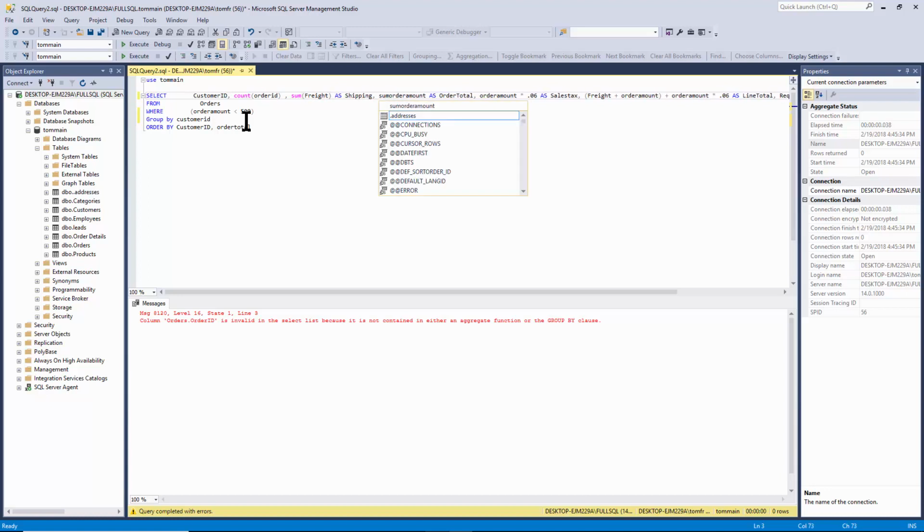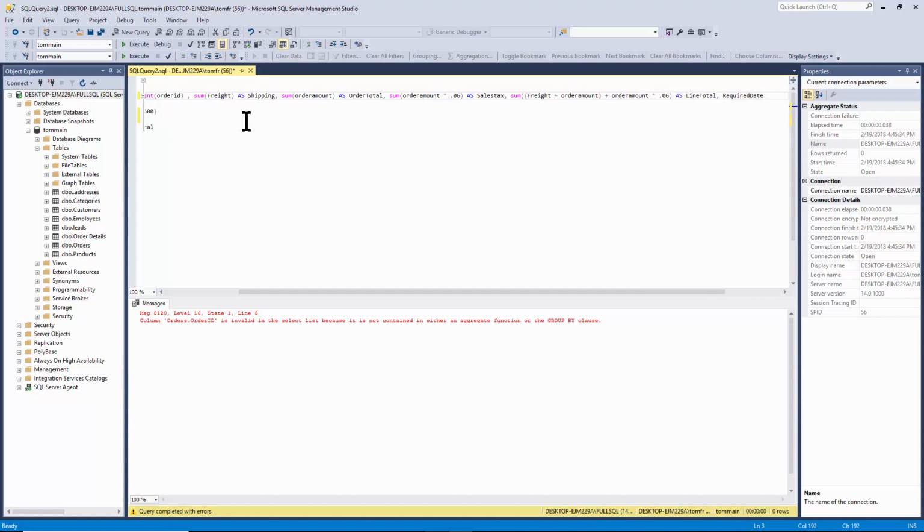I'll have a sum of the order amount. And then we'll have the sum of the sales tax. So I'm going to encapsulate this whole thing within the parentheses. Good. Then we have this next one. I'll sum this whole thing, put the whole thing in parentheses, and that'll be the line total. And let's see what we have at the end here. And then I'm going to get rid of the required date because the required date is not part of an aggregate.